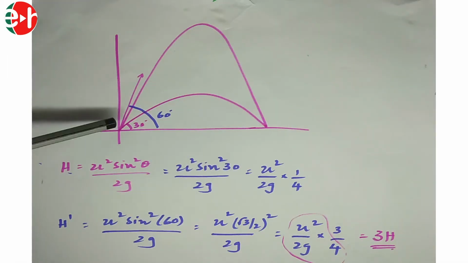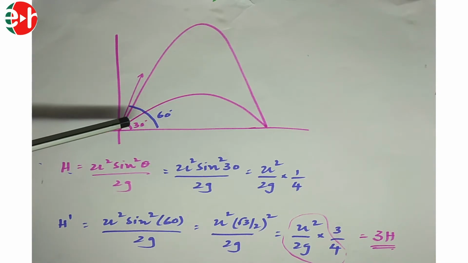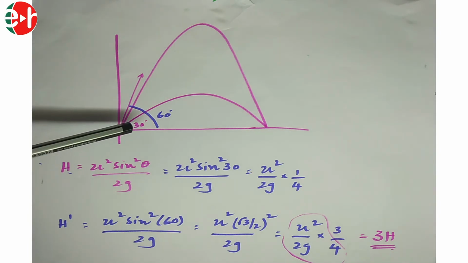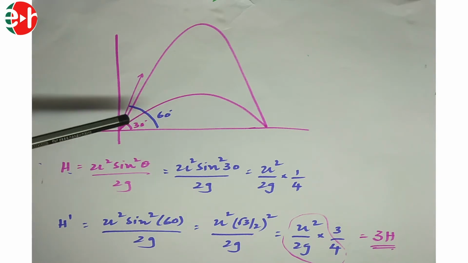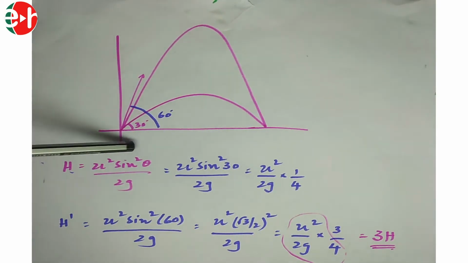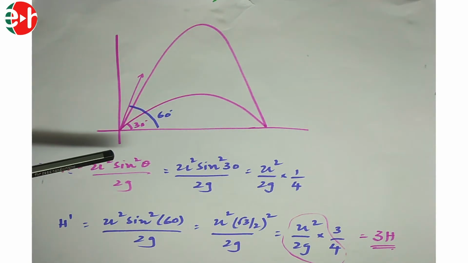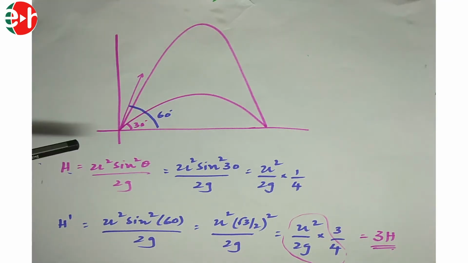In this problem, two bodies are thrown with same initial velocities but with different angles of projections. The first body is thrown with an angle 30 degrees, and the angle with which the second body is thrown is not given. But a hint is given that two bodies attain the same horizontal range. Two bodies attaining the same horizontal range means what? The angles must be complementary, means if one is 30, the other one is 60 degrees.